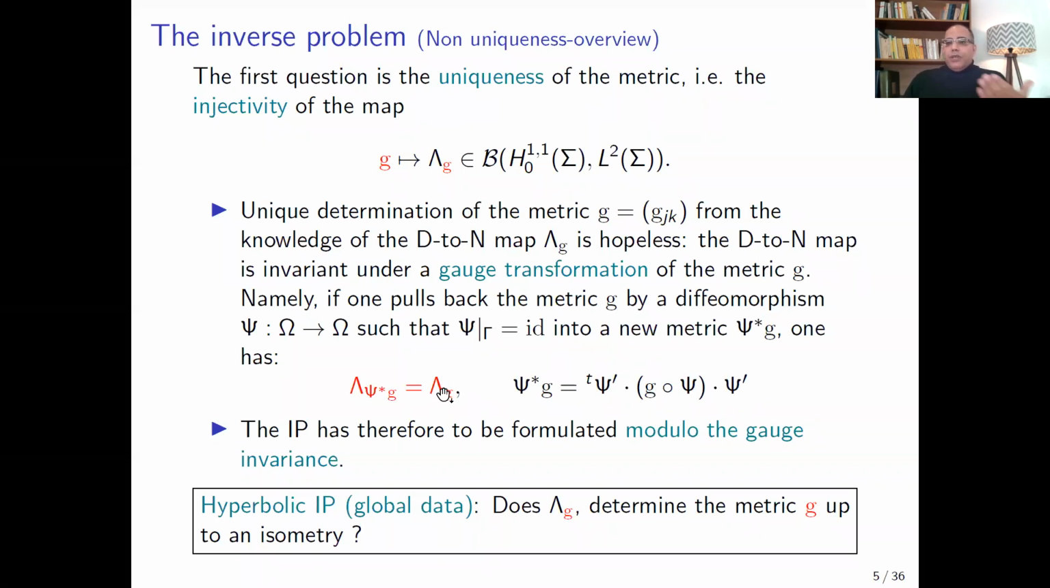Then we need to reformulate our inverse problem, and the right question must be formulated modulo the gauge invariance. The hyperbolic inverse problem with the global data can be stated as follows. Does the Dirichlet-Neumann map determine the metric g up to an isometry, as manifested by this non-uniqueness identity here?